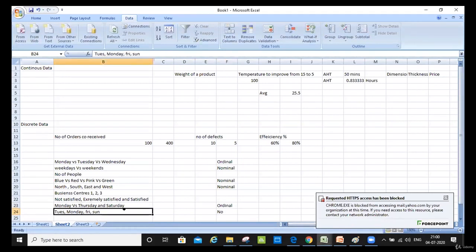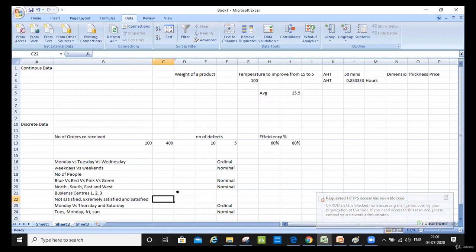Okay, so I was saying, Simar, I have a doubt here. The same example: not satisfied, extremely satisfied, and satisfied. If you just consider each of the values, there's still a relationship between the other two, which is in a straight order. Of course, Tuesday, Monday, Friday, Sunday cannot be ordered, but if there is a certain value which depends on the other one, let's say satisfied is of course more than not satisfied, or extremely satisfied is higher than the satisfaction value. So I still see that the ordinality has been maintained, even though you have written 1 in the middle. So why do we still consider it nominal?